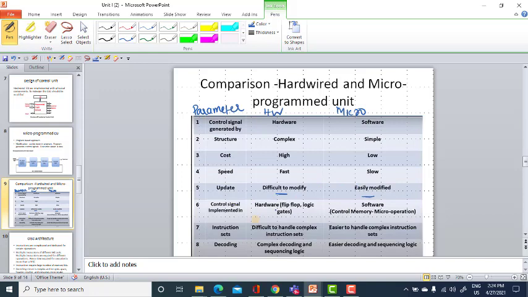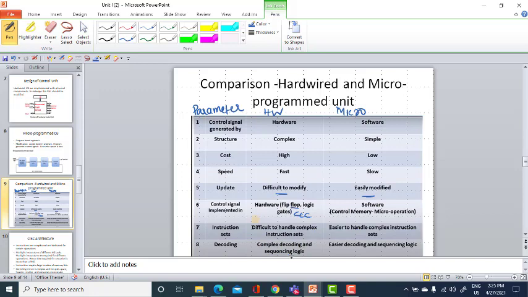Control signals are implemented in hardware using flip-flops and logic gates, namely flip-flops and combinational logic circuits put together as a sequential circuit, whereas in the microprogrammed unit they are implemented by a software based approach, writing the code. Instruction sets: it is difficult to handle a complex instruction set with dedicated hardware, and easier with the simple microprogrammed approach.